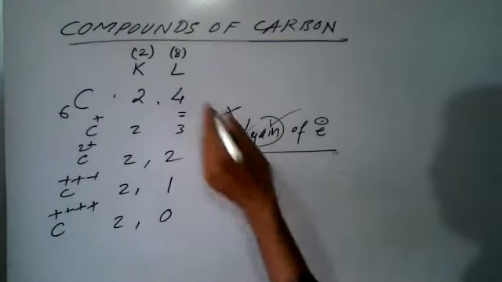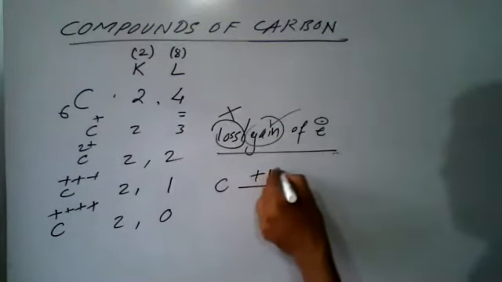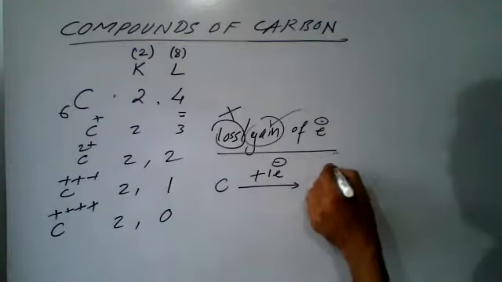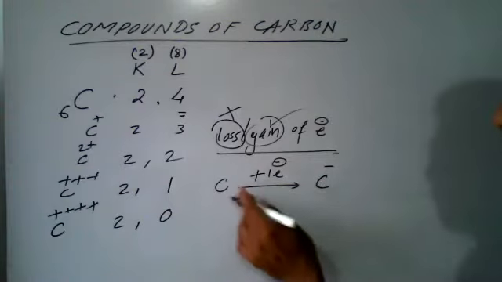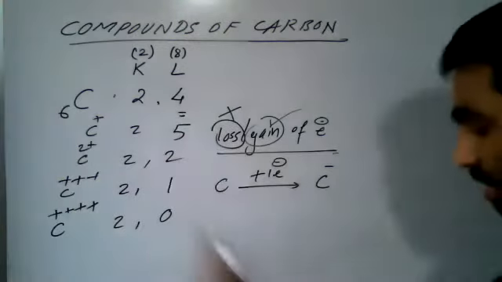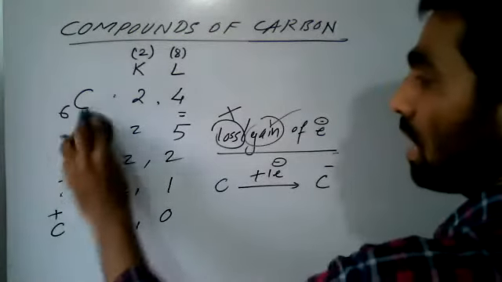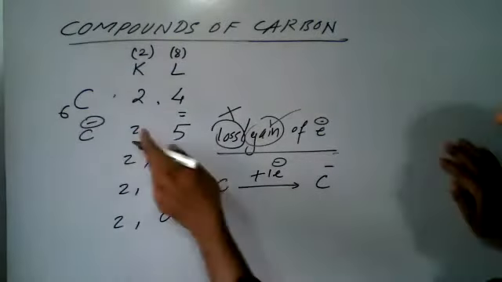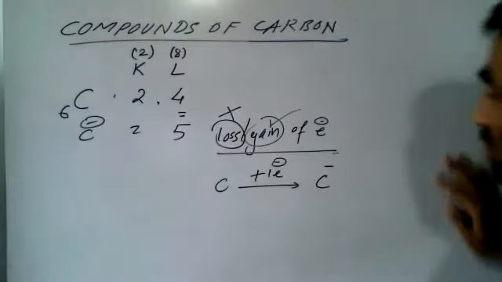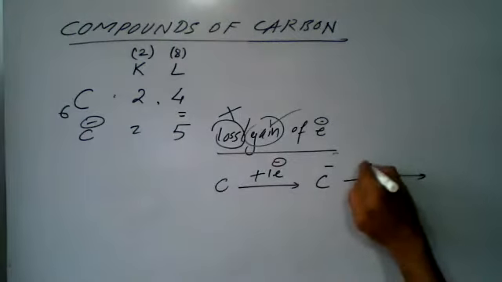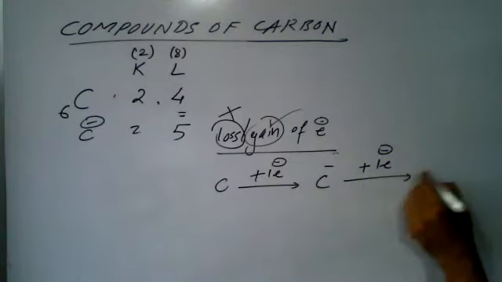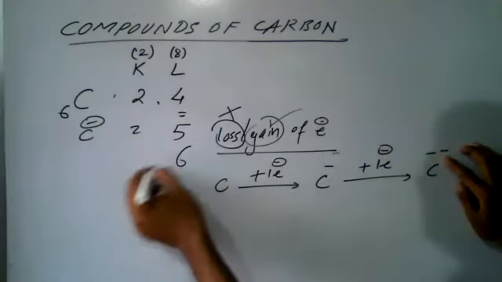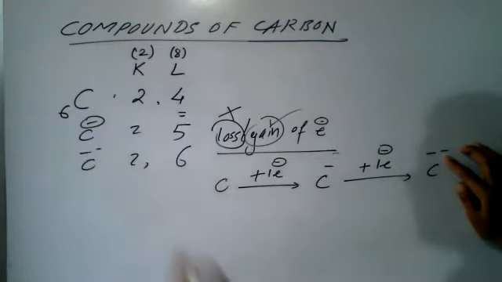Suppose this carbon has 4 electrons. Suppose it is taking 1 electron. We know when an electron is received by carbon, it gets 1 negative charge, and here this becomes 5, so carbon becomes carbon minus 1. Our aim is to make it 8 electrons. Now see, again one more electron will be added, and this carbon becomes 2 minus, and the electrons become 6, so it is carbon 2 minus.